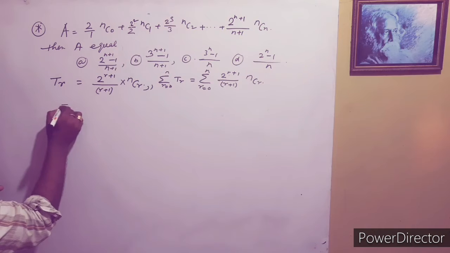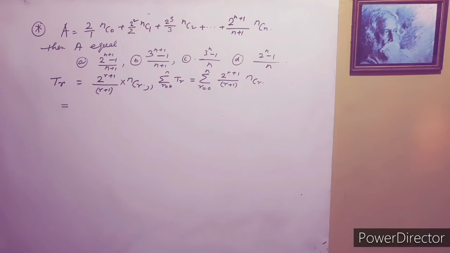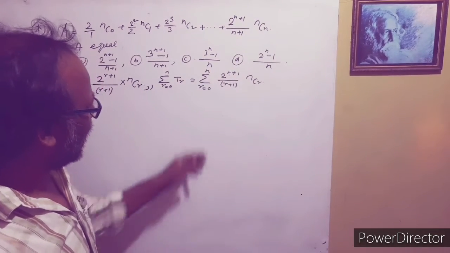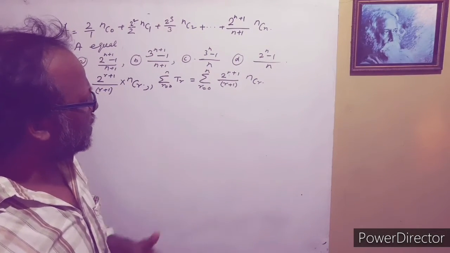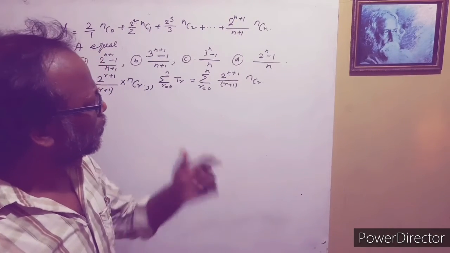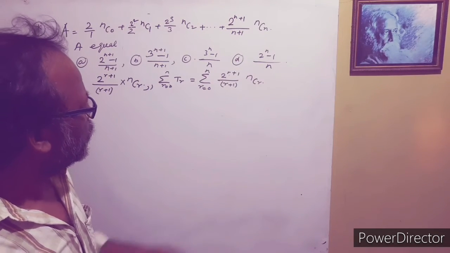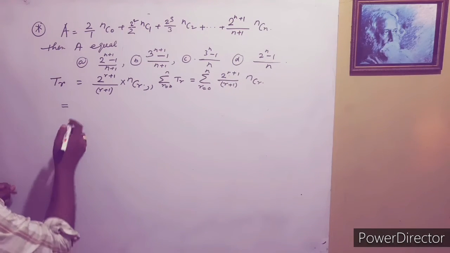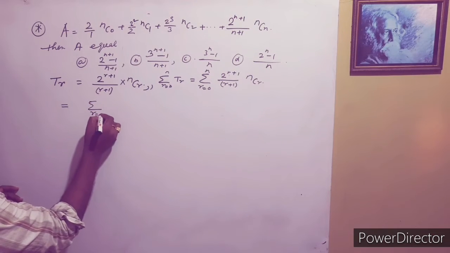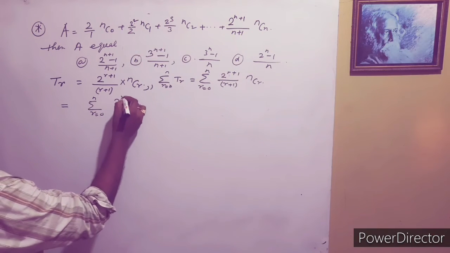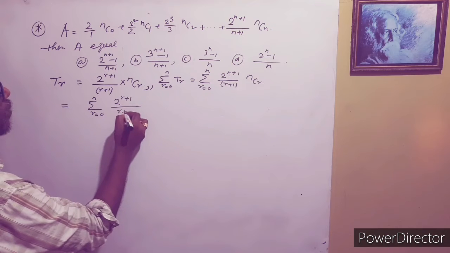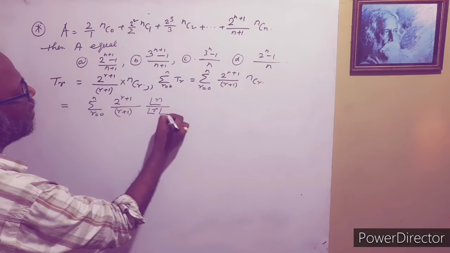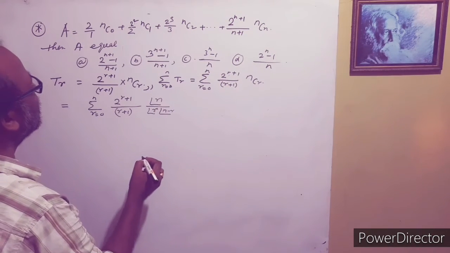As r is changeable, taking values 0, 1, 2, 3 up to n, here is a problem, so we want to eliminate r plus 1. So the technique here is summation r equal to 0 to n, 2 to the power r plus 1 by r plus 1, and NCr is factorial n by factorial r, factorial n minus r.